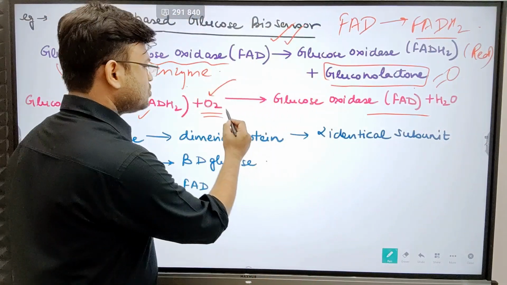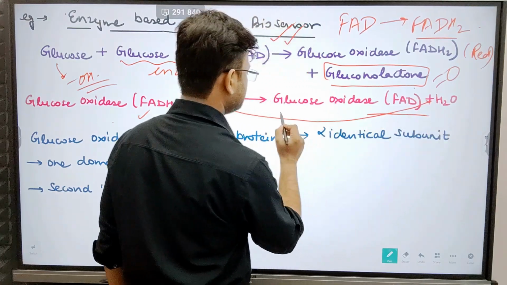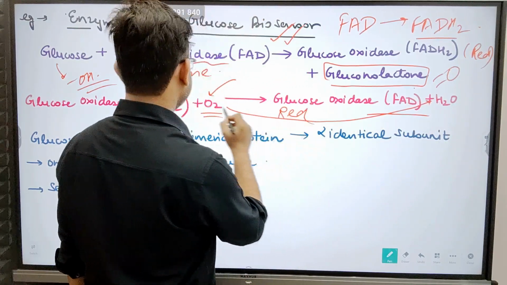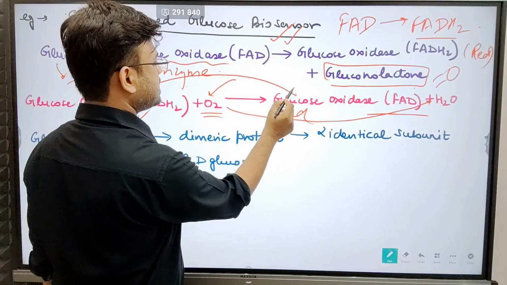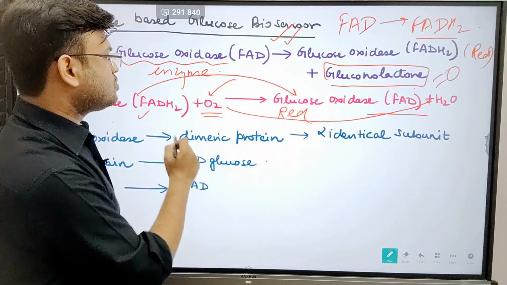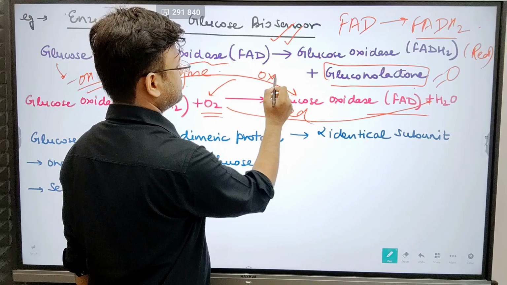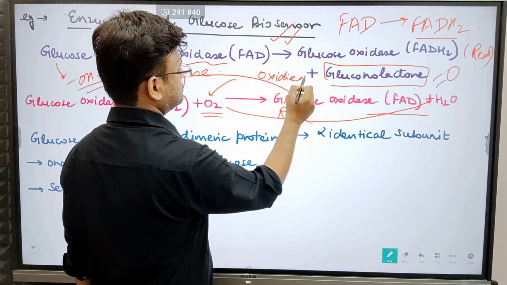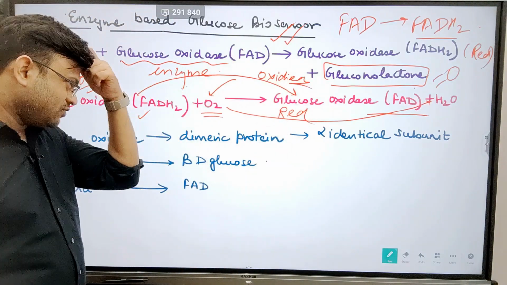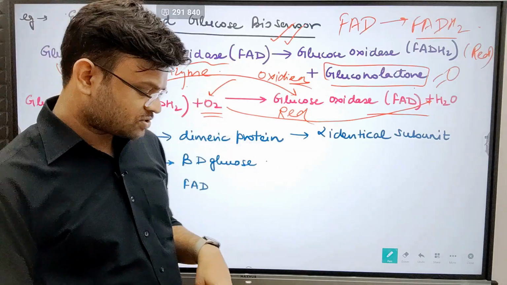That means this O2 has been reduced and this glucose oxidase has been oxidized. Okay, so I believe you would have understood the reaction that was taking place.